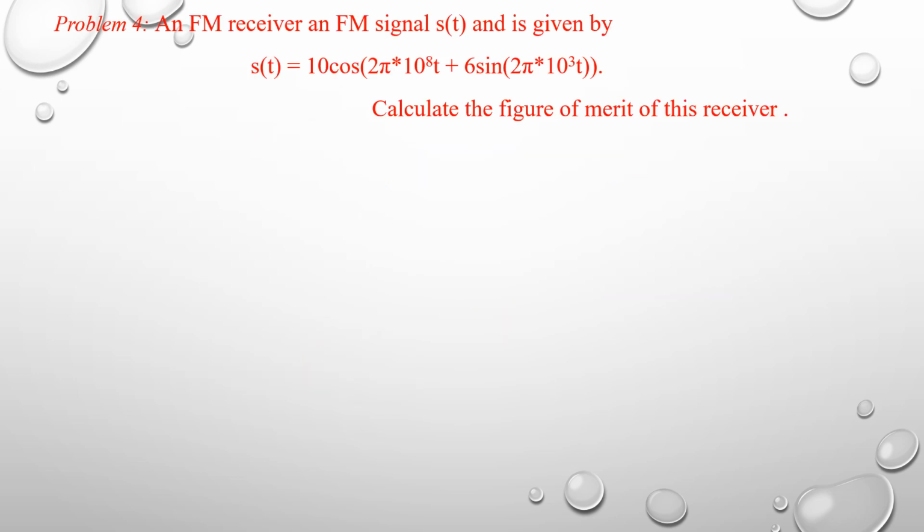The given problem is an FM receiver. An FM signal s(t) is given by s(t) = 10 cos(2π × 10^8 t) + 6 sin(2π × 10^3 t). Calculate the figure of merit of this receiver.